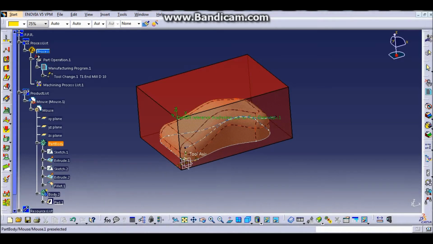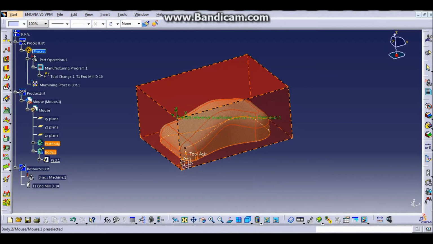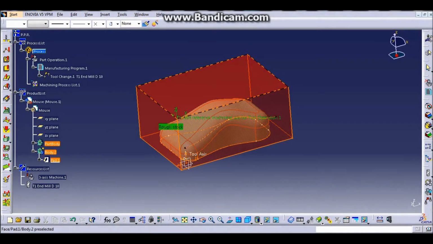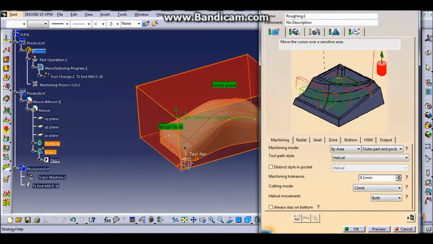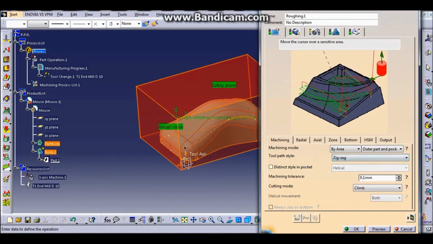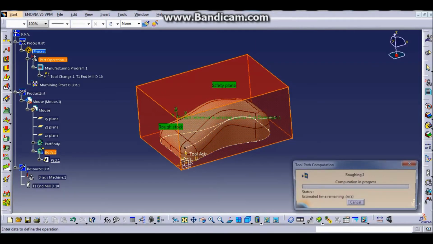Rough stock is the red box, click it, and then the safety plane is the top of the box. Click the left tab, which is the strategy tab. This will give you tool path style, change it to zigzag, and machining tolerance to 0.01, and then you click on the icon below where it is tool path replay.